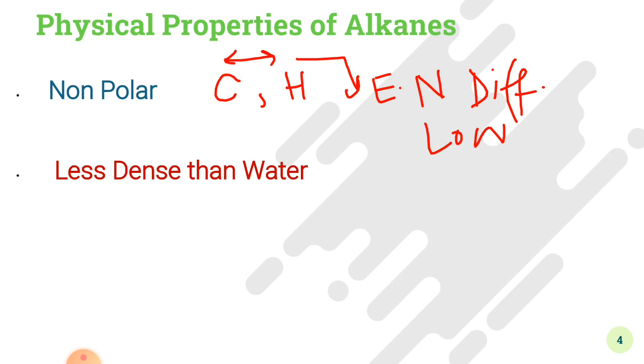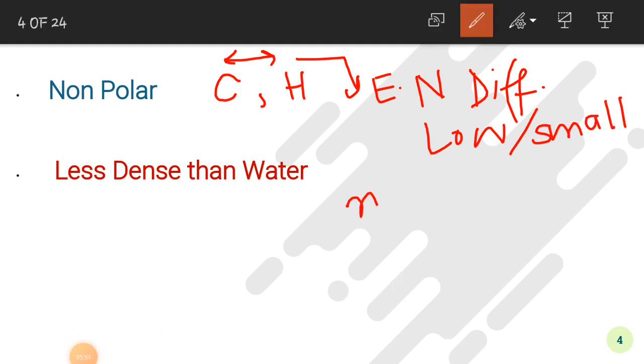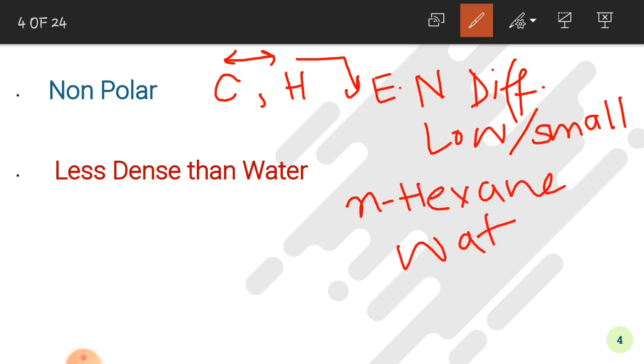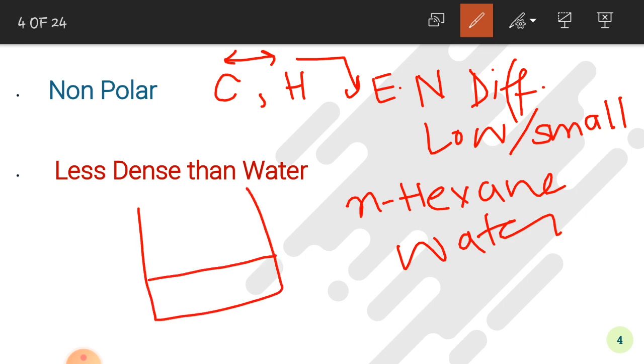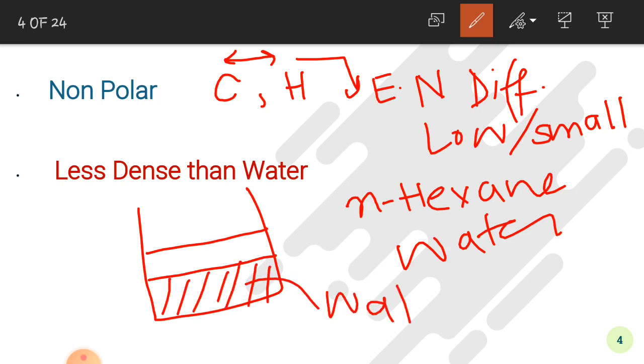Always remember that these alkanes are less dense than water. Now let's suppose that you have two substances, N-hexane and water, in a beaker. And we have to mix these two substances in a beaker. Always remember that when these two substances are present in a beaker, then the water will be present below the N-hexane because the density of N-hexane is smaller than that of the water.